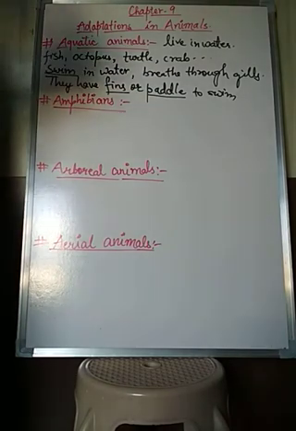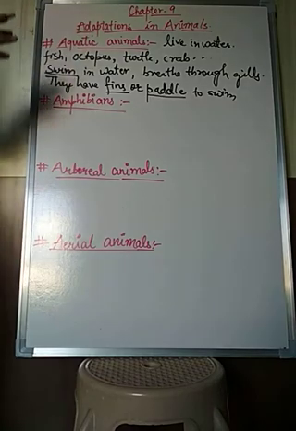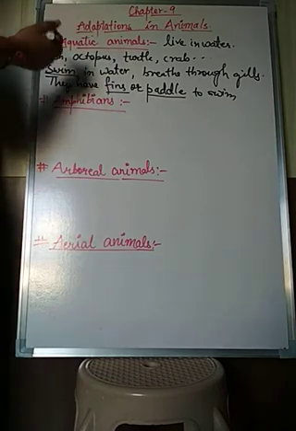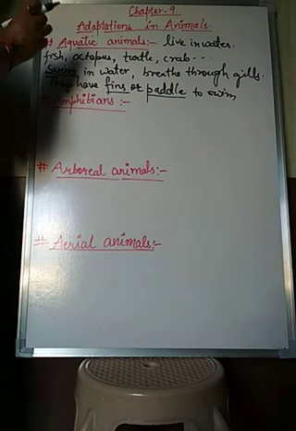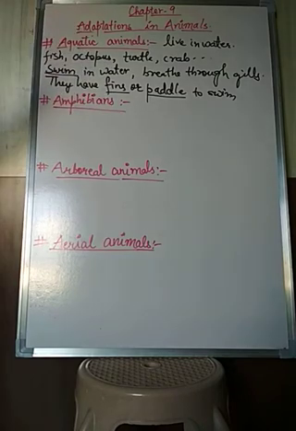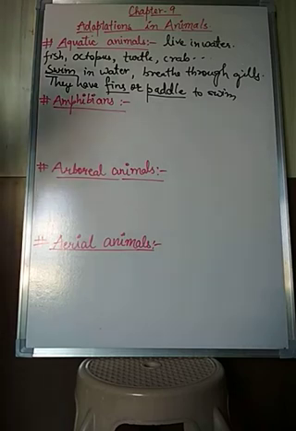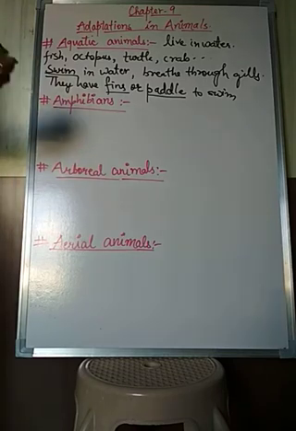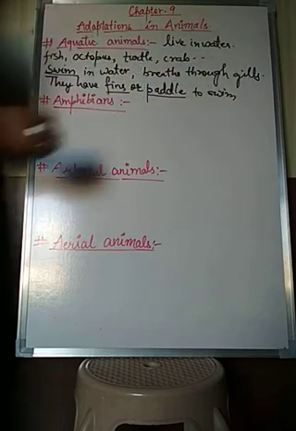So the next type, students, is how these aquatic animals are able to live in the environment in the water. Their body is very smooth, and I can say very slimy also, so that they can easily swim underwater and reside over there. They need oxygen, so to get that oxygen they have gills.